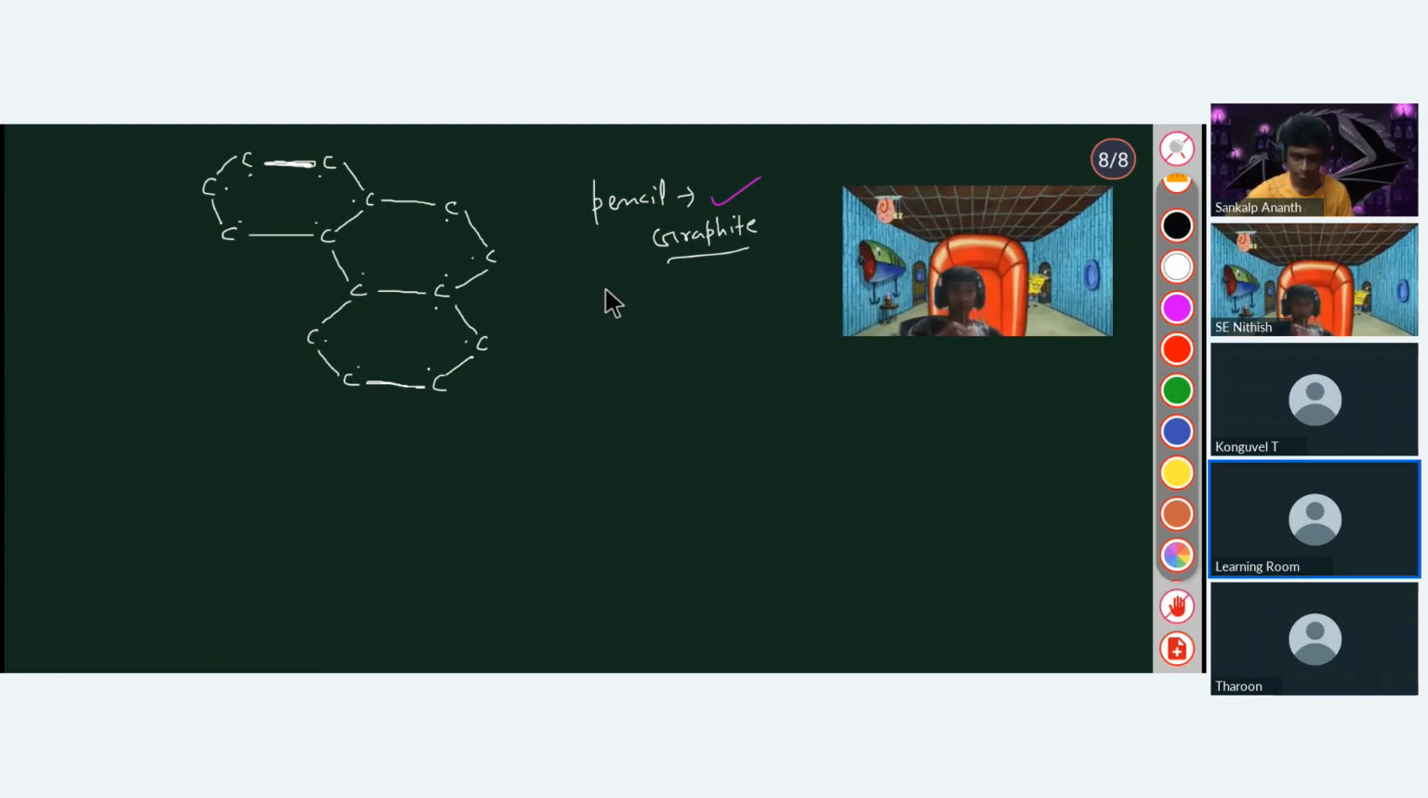You cannot say one molecule of graphite. What is that? One molecule of graphite. You can say one molecule of carbon. One molecule of diamond.